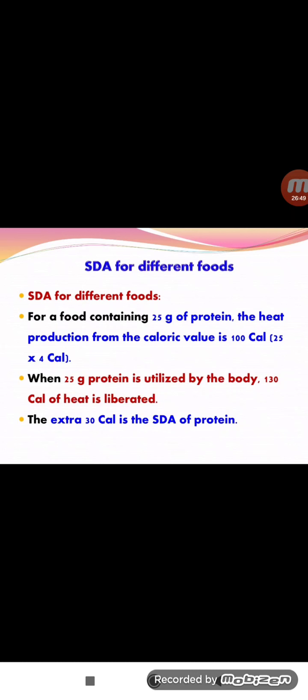So the extra 30 is called the SDA of the protein. Protein SDA is 30, for example. The extra amount of calories produced is called SDA.